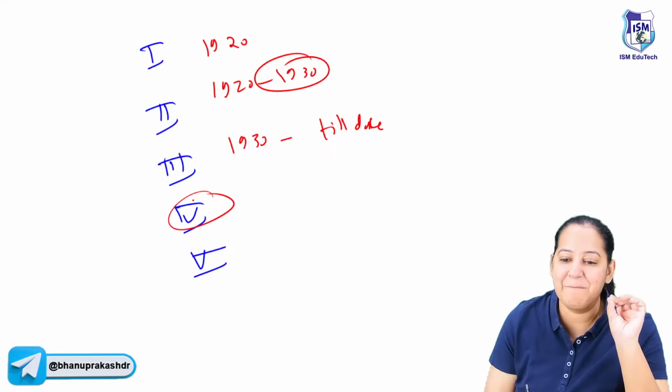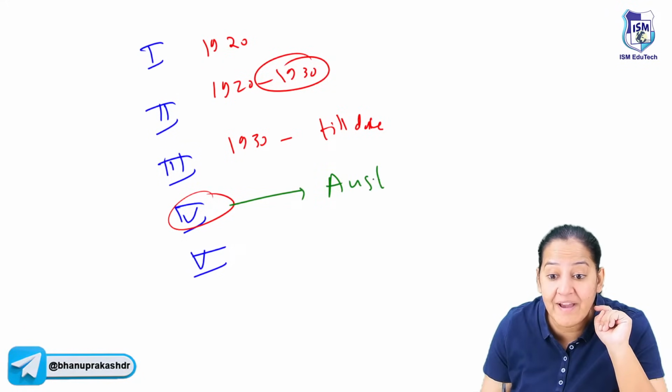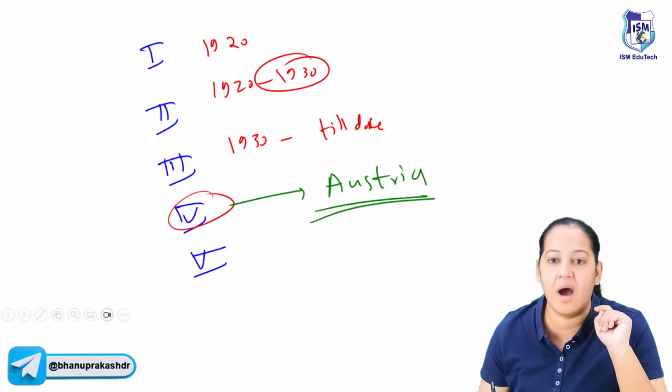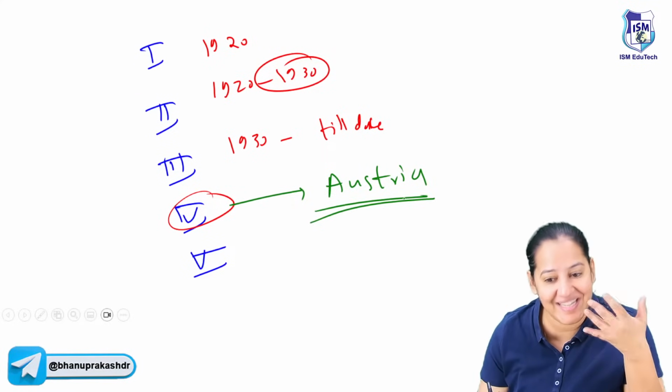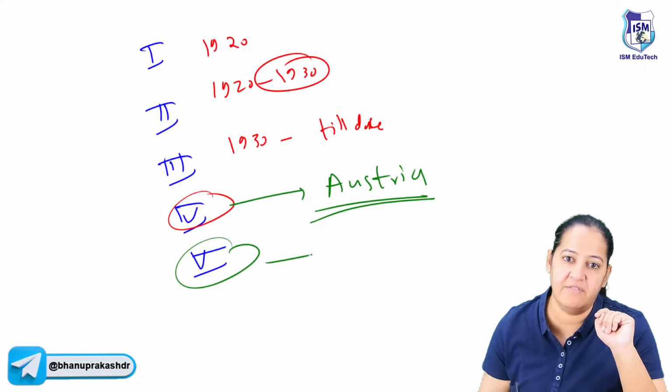Stage 4, that is the best one. Only one country has touched it. The name of that country is Austria, not Australia. It is Austria. Other countries like US, UK, and Denmark are about to touch it, but not yet. So Austria is the only country. And here we have Germany and Hungary.